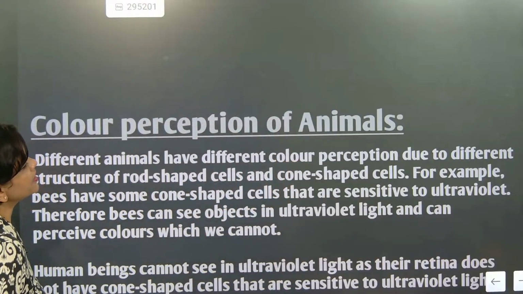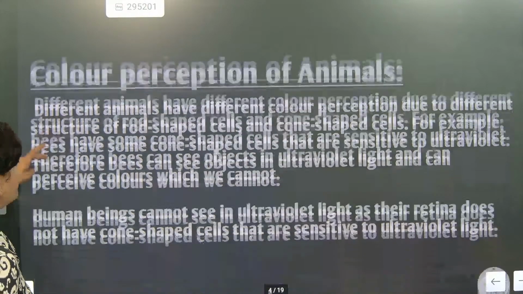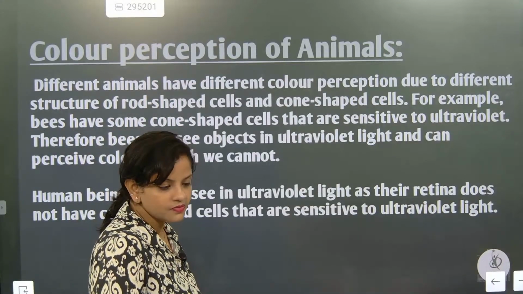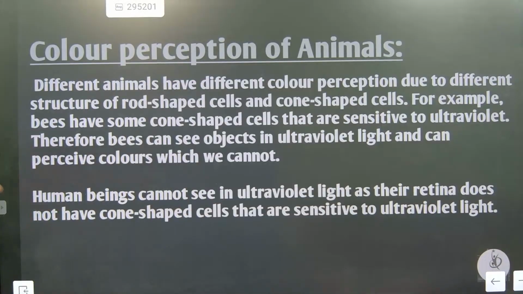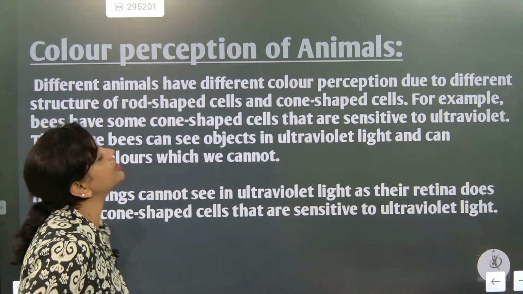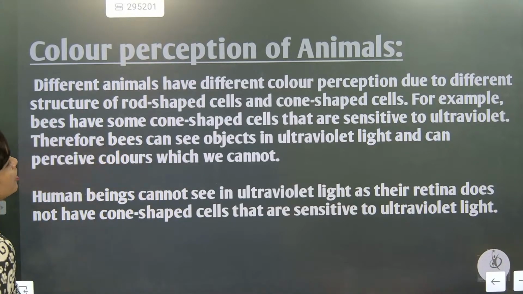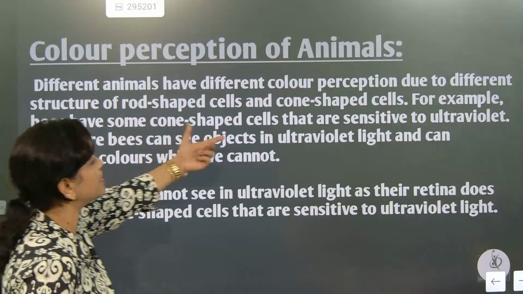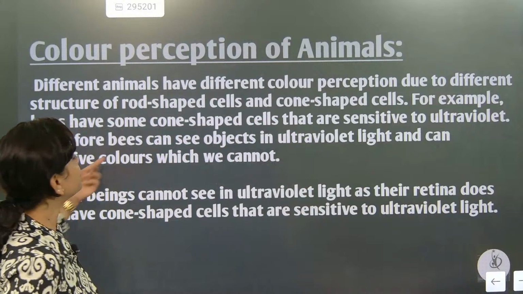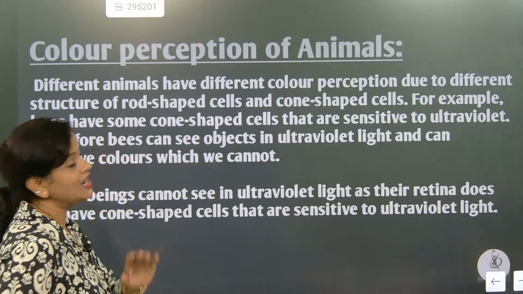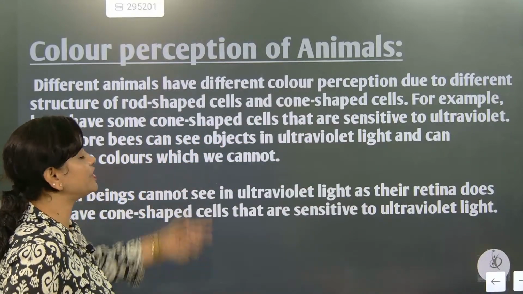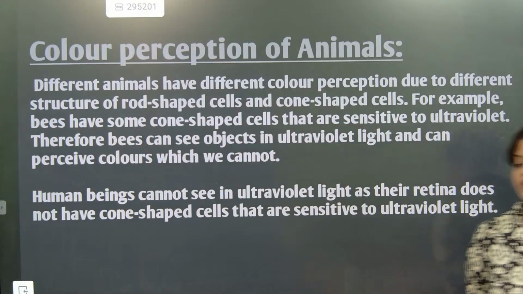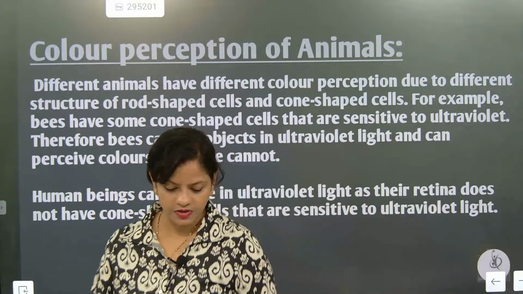Understood? Now color perception of animals, this is a very important portion. Sometimes they will ask unwanted questions. Different animals have different color perception due to the different structure of rod-shaped and cone-shaped cells. Bees have some cone-shaped cells that are sensitive to ultraviolet. Therefore, bees can see objects in ultraviolet light and can perceive color which we cannot. Please kindly note this down.